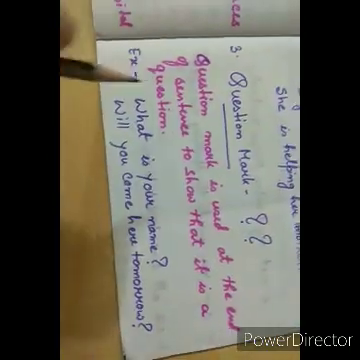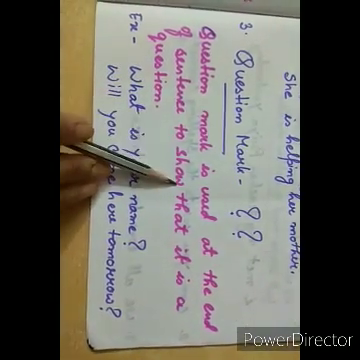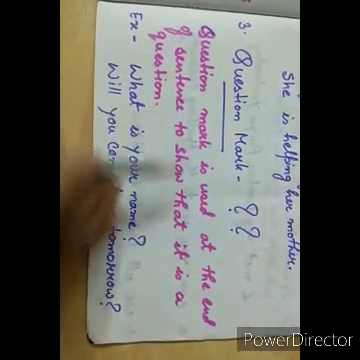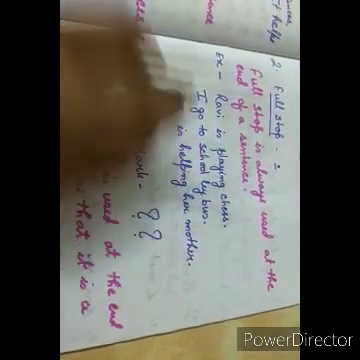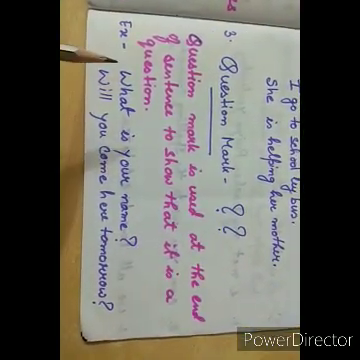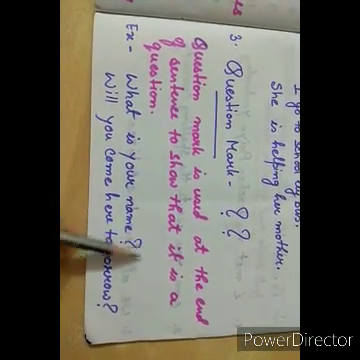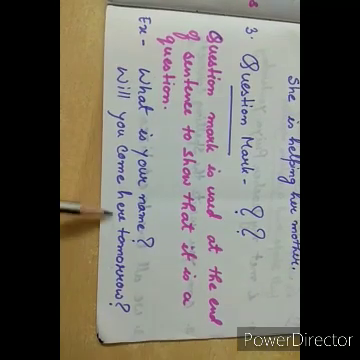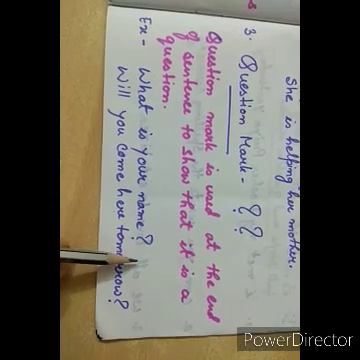Okay. Now, the third one is question mark. Question mark is used at the end of the sentence to show that it is a question. Full stop is also used at the end of the sentence, but it indicates that the sentence is completed. But here, the question mark shows that it is a question. It is asking something. For example, what is your name? Question mark. I am asking something about the name. Will you come here tomorrow? Again, I am asking something. So, here we are using question marks.